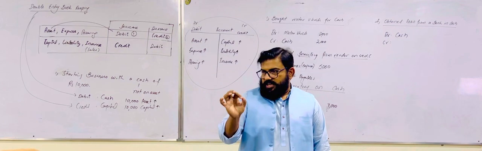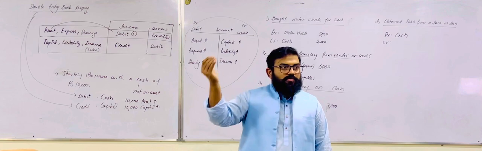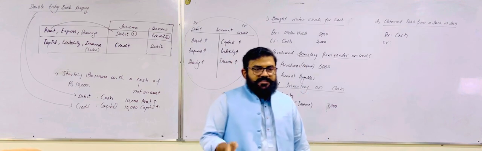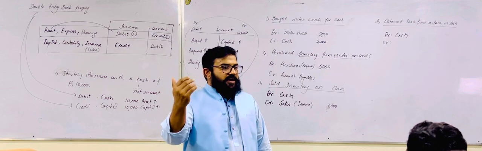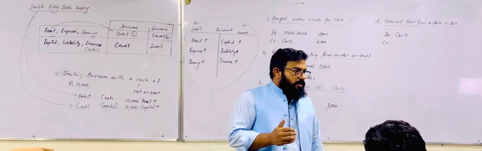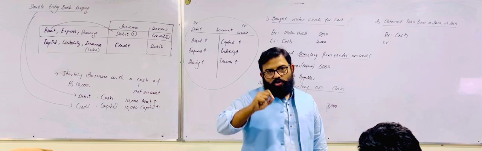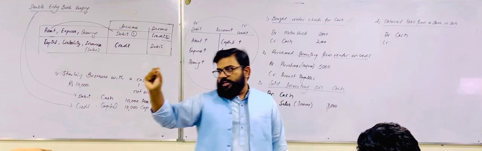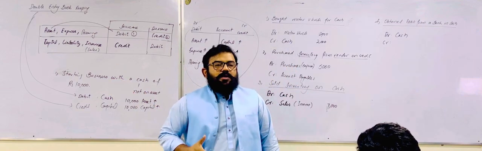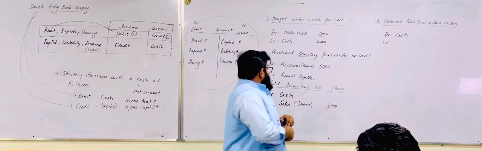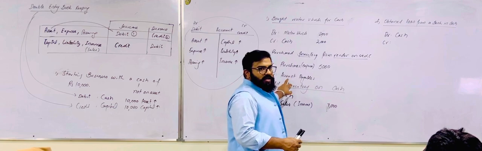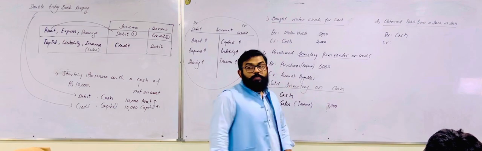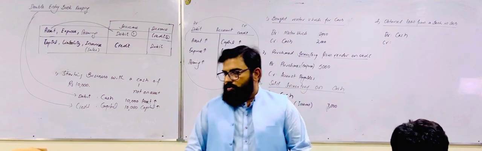Okay? So if you have obtained a loan from the bank, then this liability is bank loan. If you have withdrawn from the bank exceeding your limit, then bank overdraft is our liability, so we need to credit bank overdraft. But if you have purchased inventory from some vendor on credit, then the account credited will be accounts payable. Purchases will be debited.